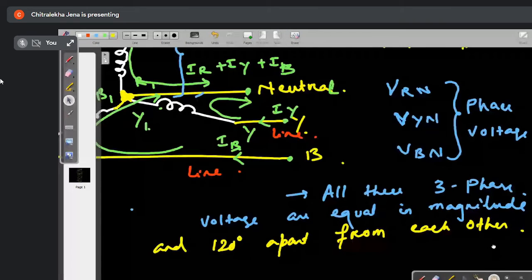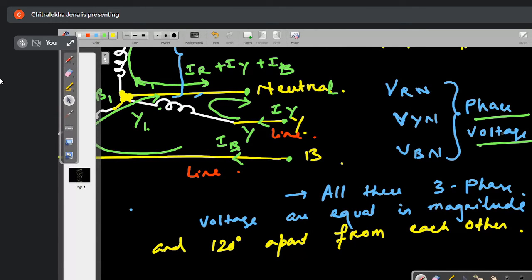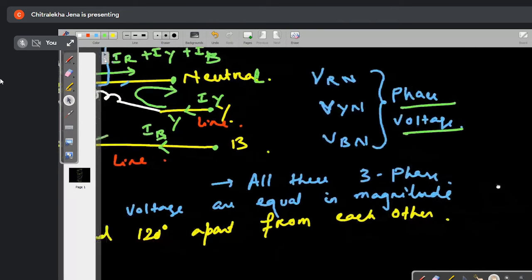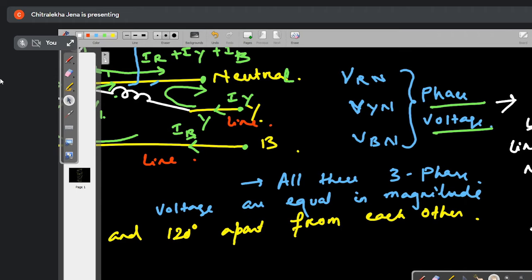Now, these are all which voltages? Any line to neutral, phase voltages. So phase voltage is defined as the voltage between line and neutral. Phase का क्या मतलब है? Line and neutral. Any line to neutral I am taking, that is your phase voltage. Understood all of you?